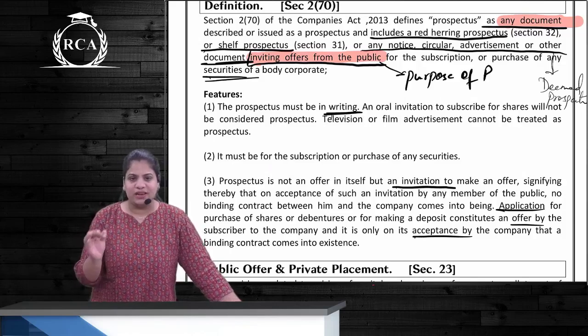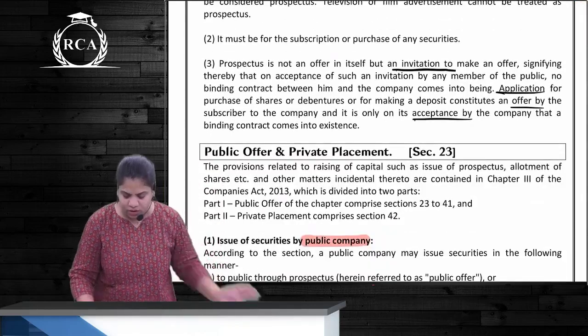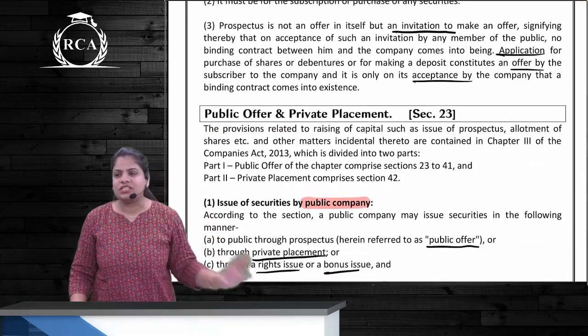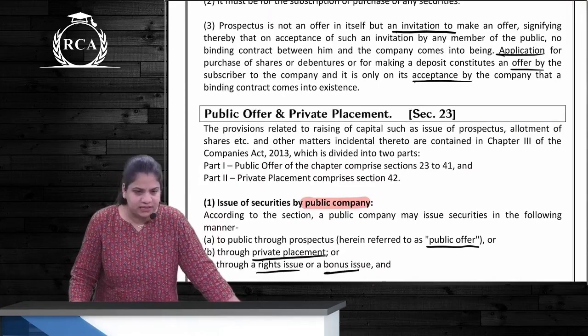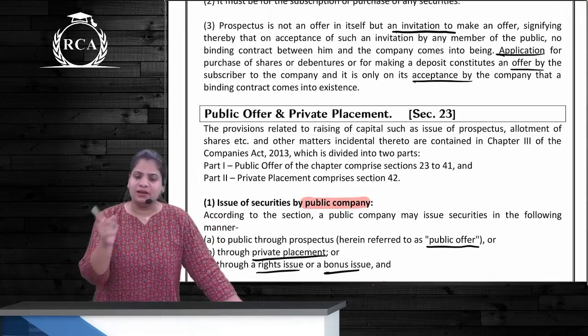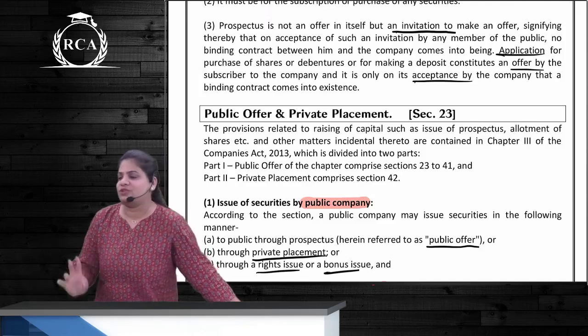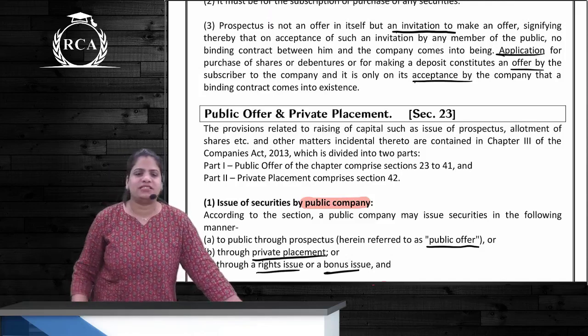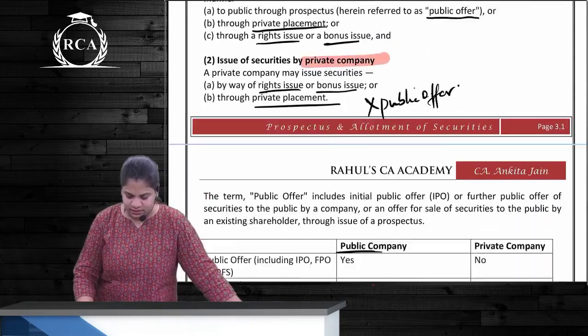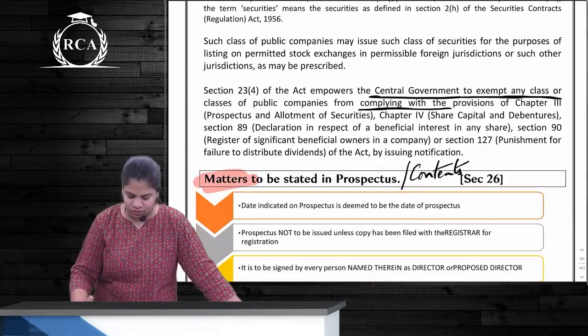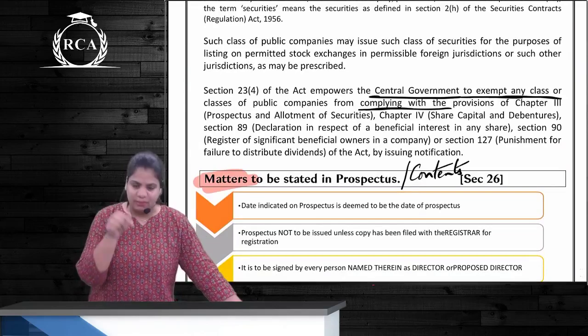Now section 23 talks about public offer and private placement. Which companies can go for public offer? Only and only public companies, correct? And what about private placement? Both. So public as well as private, correct? And what about rights and bonus issue? Also both, public as well as private, correct? That is all there is here, nothing else. So 23 talks about this.